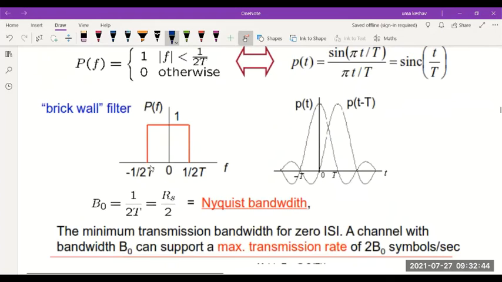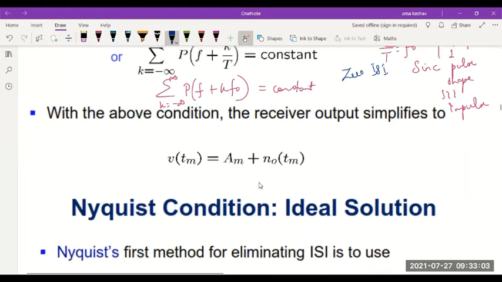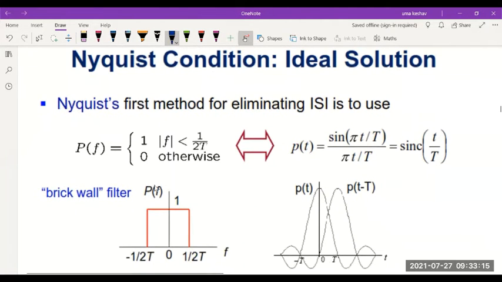So, A_m into 1 would be the first term, and the last term would turn out to be the noise due to the channel white Gaussian noise, N_0(T_m). Again, if you consider a noiseless channel, this term can be eliminated. Hence, the Nyquist condition is an ideal solution for obtaining zero ISI. So the Nyquist first method for eliminating ISI is to use this definition.